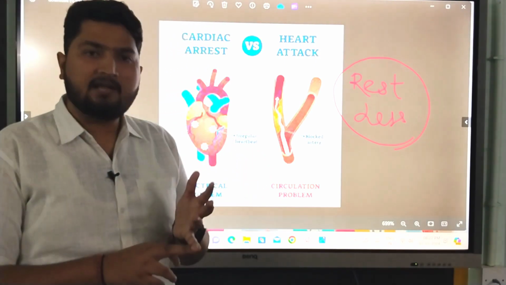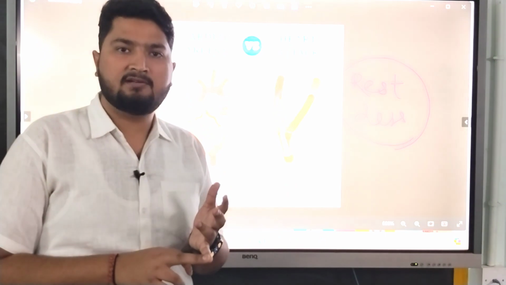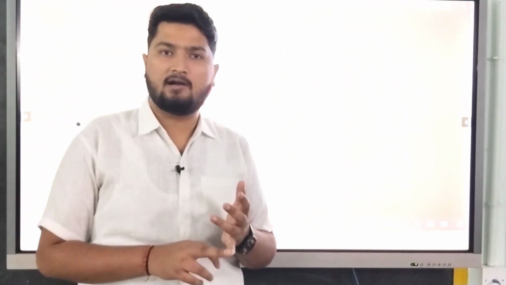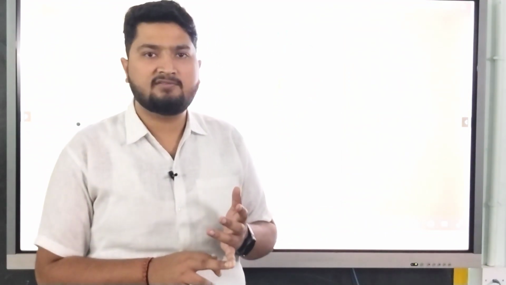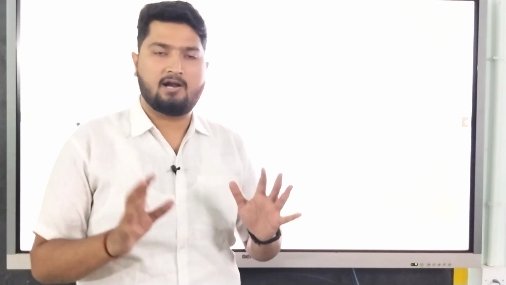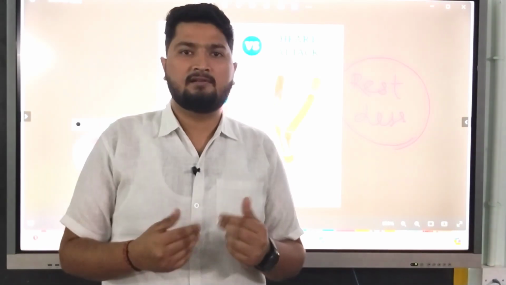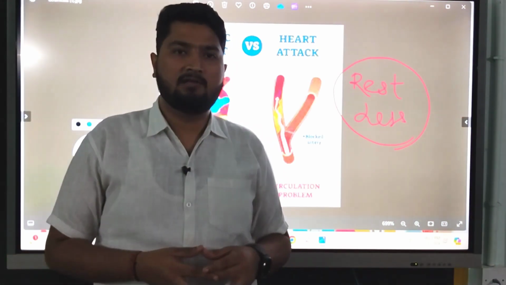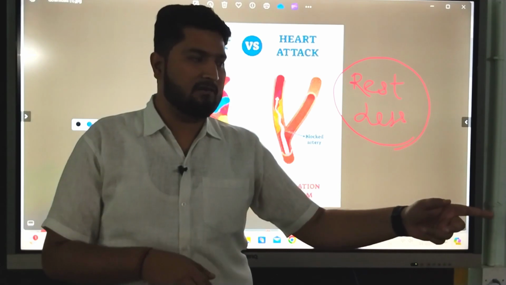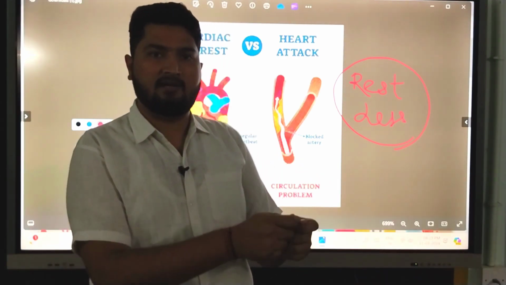So, heart attack means less oxygen in the walls of the heart. But heart failure is not the same. Heart failure means the heart is pumping blood, but that blood is not sufficient to meet the demand of our body. What do you mean by cardiac arrest? If the police arrest somebody, what will they do? The police will keep that person in prison, completely shut.